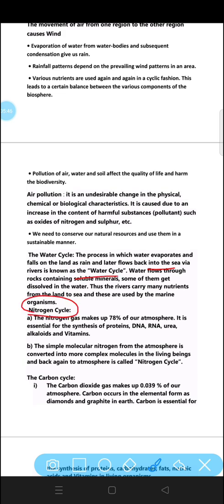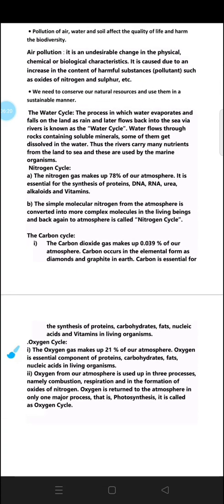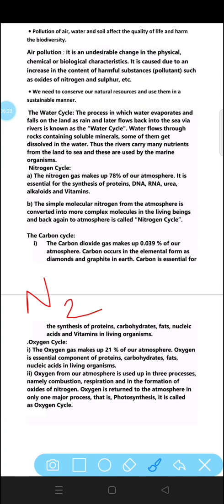Next is the nitrogen cycle. Nitrogen gas makes 78% of our atmosphere. It is essential for the synthesis of protein, DNA, RNA, urea. So the nitrogen cycle makes proteins, DNA, RNA, urea, alkaloids and different vitamins. The simple molecular nitrogen from the atmosphere is converted into more complex molecules in living beings. The simple nitrogen that we see in our atmosphere is in N2 form.